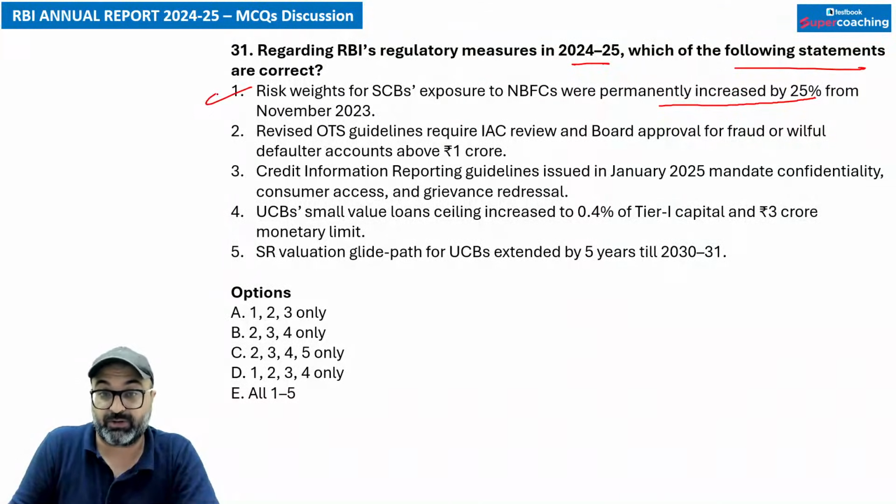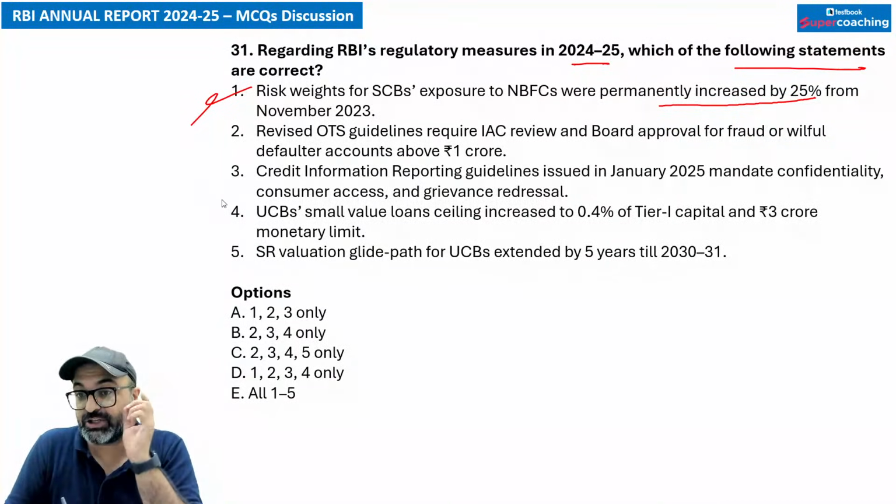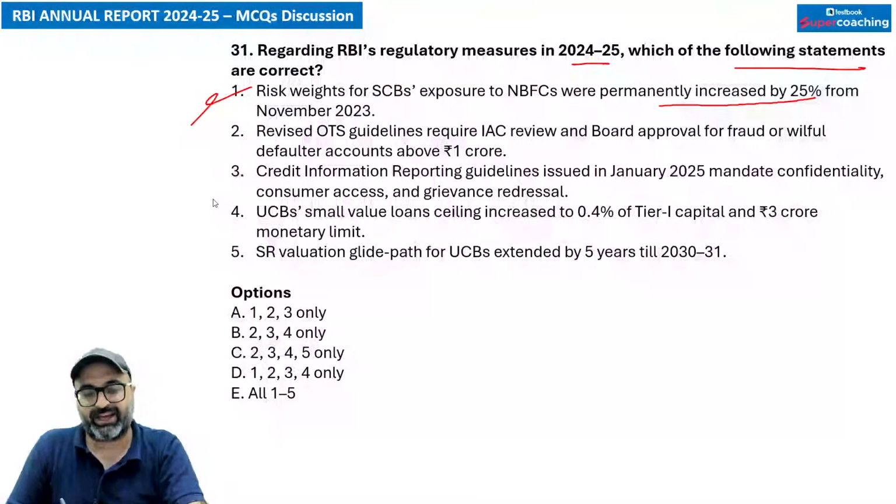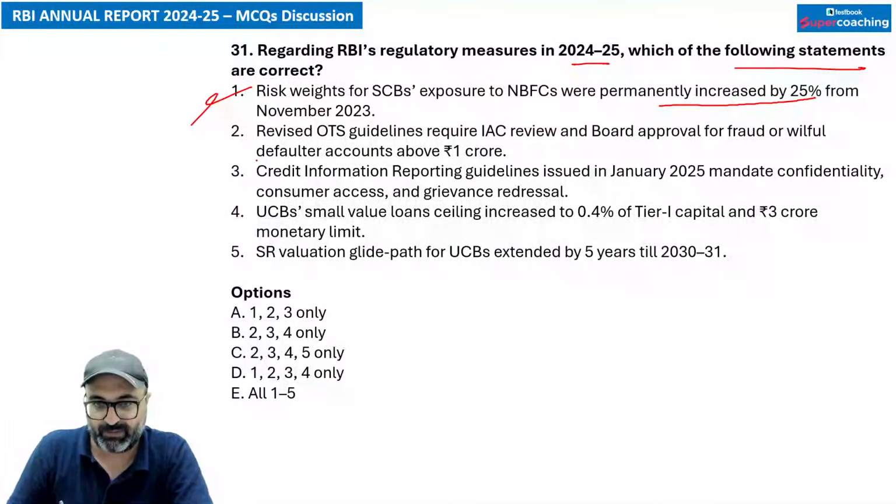So this is wrong. The 25% risk weight increase for scheduled commercial bank exposure to NBFCs was temporary and later restored in February 2025. So this is wrong.